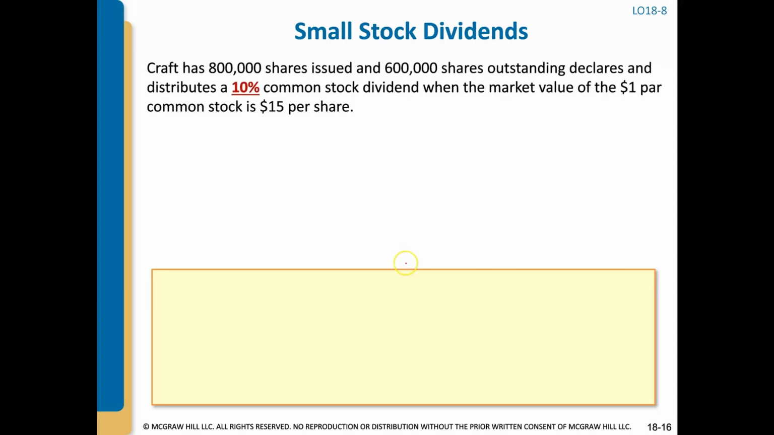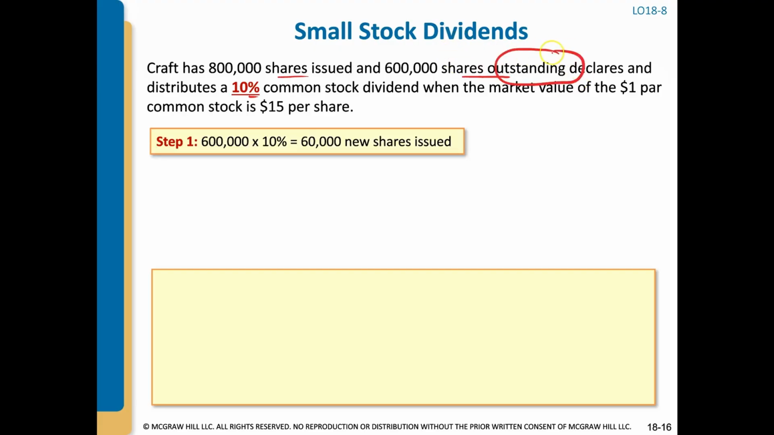Let's go through a small stock dividend example. Kraft has 800,000 shares issued and 600,000 shares outstanding, and declares and distributes a 10% common stock dividend when the market value of the $1 par common stock is $15. So we're going to get a distribution of 10%. The question is, 10% of what? Because we're given the number of shares issued and the number of shares outstanding. When we do stock dividends, it's always on the number of shares outstanding.